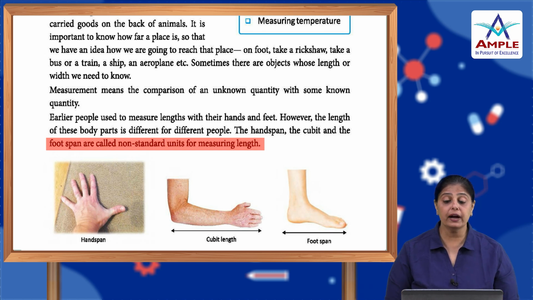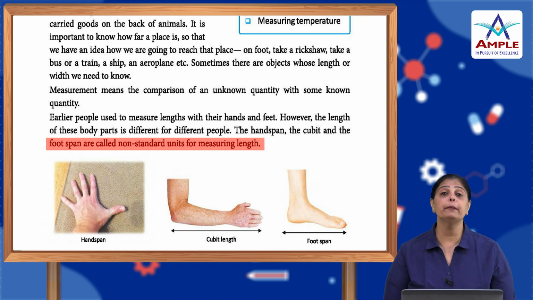Similarly, in order to find the quantity of something, how heavy it is, how light it is, how much it is, how less it is, how full it is, for all these things they started to find different measurements. The measurements they started using were body parts. They used the hand span, one hand distance, two hand distance, the cubit. They used the foot span, one foot distance, two foot distance.